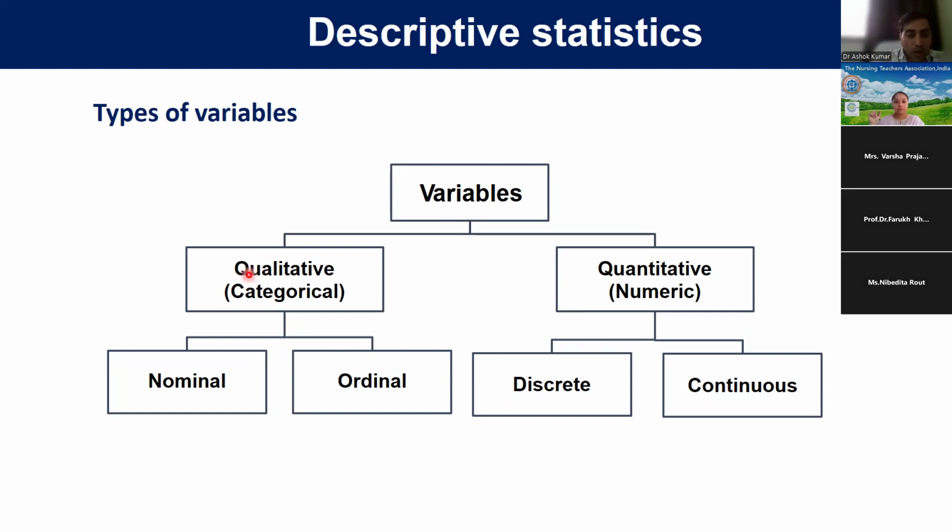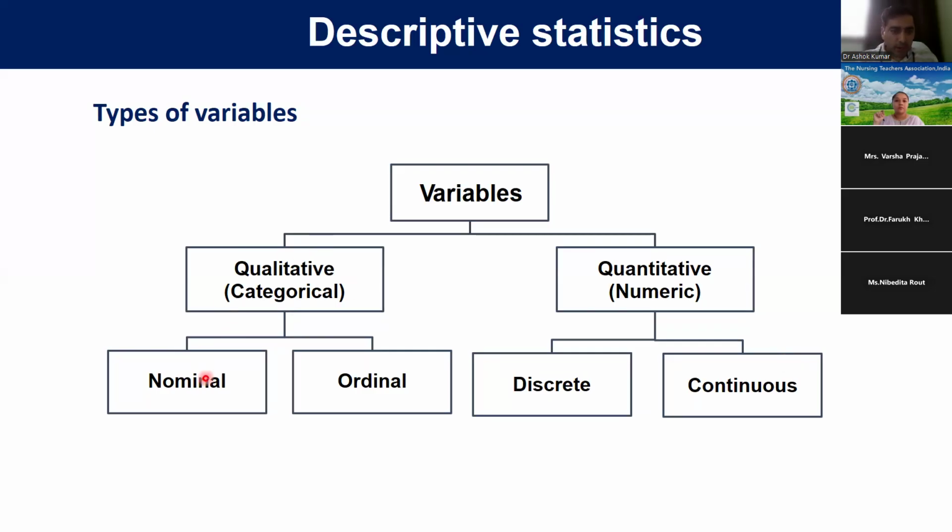So in qualitative or categorical, there is nominal, ordinal, interval, and ratio. Okay, that is nominal, ordinal, interval, and ratio. That is the level of measurement. We will do it further in the slides.